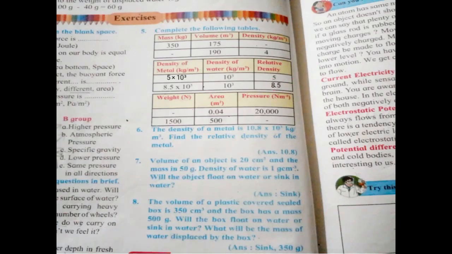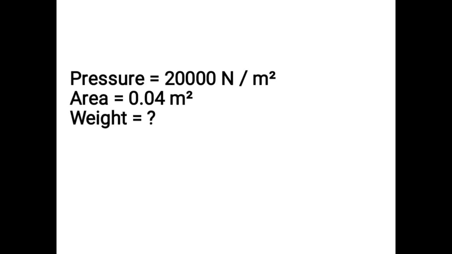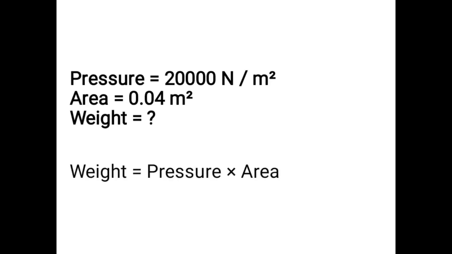Now we will solve question number 5, third table. You have to find weight. Area is 0.04 square meter. Pressure is 20,000 Pascal. Pressure is equal to 20,000 Pascal. Area is equal to 0.04 square meter. Weight is equal to question mark. The formula of weight is weight is equal to pressure into area, that is equal to 20,000 into 0.04.